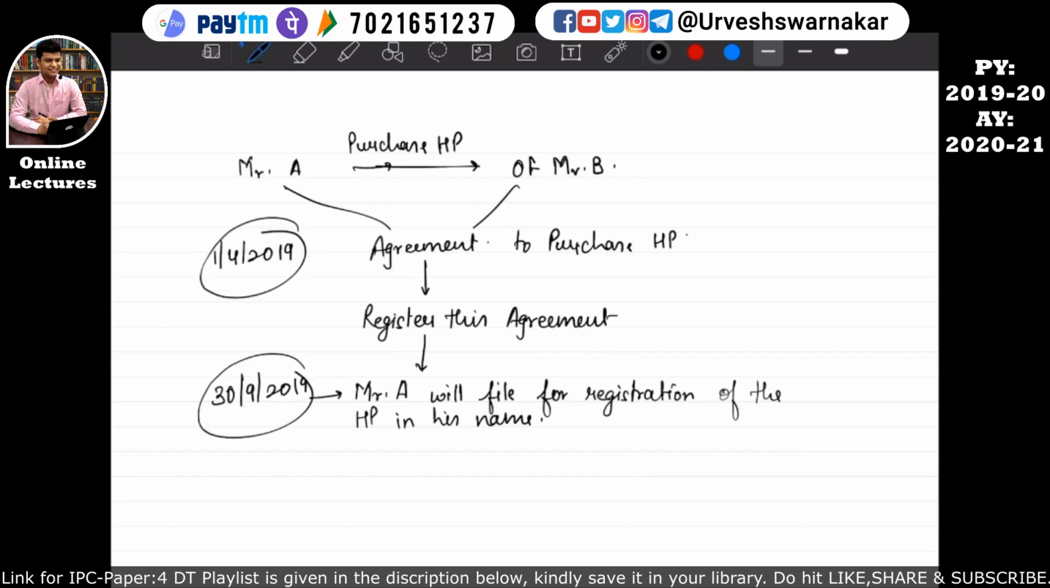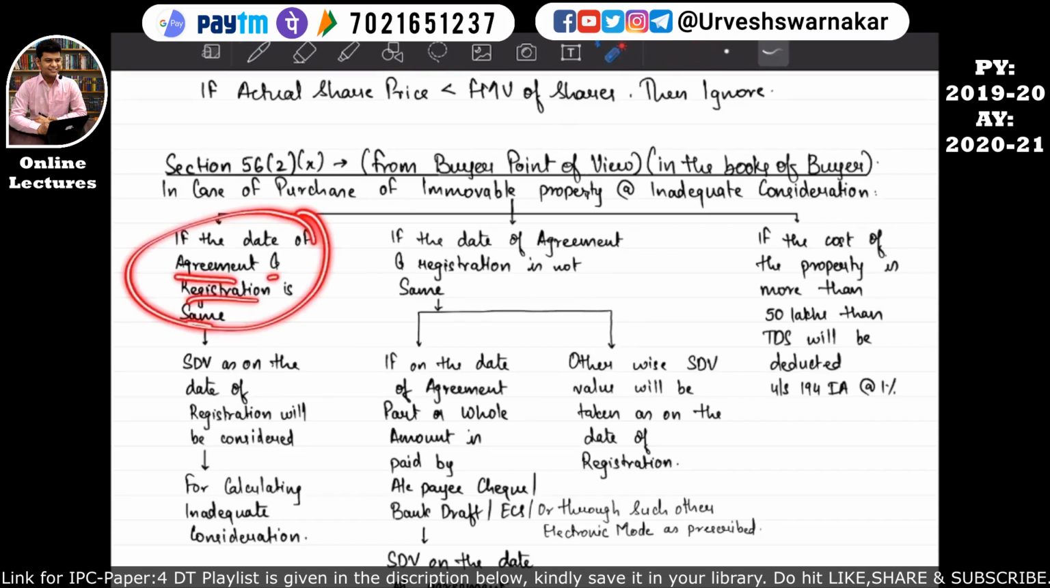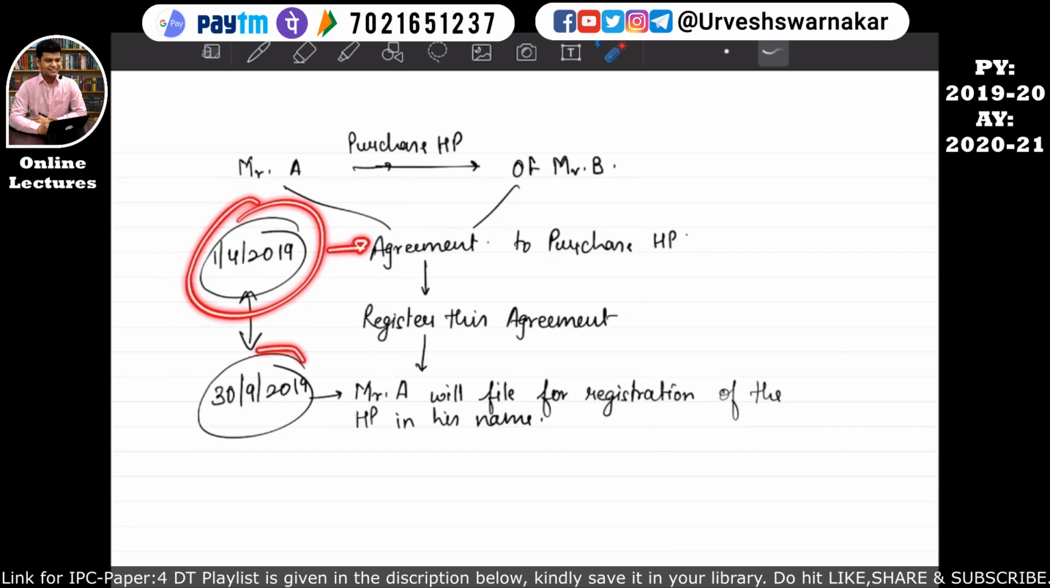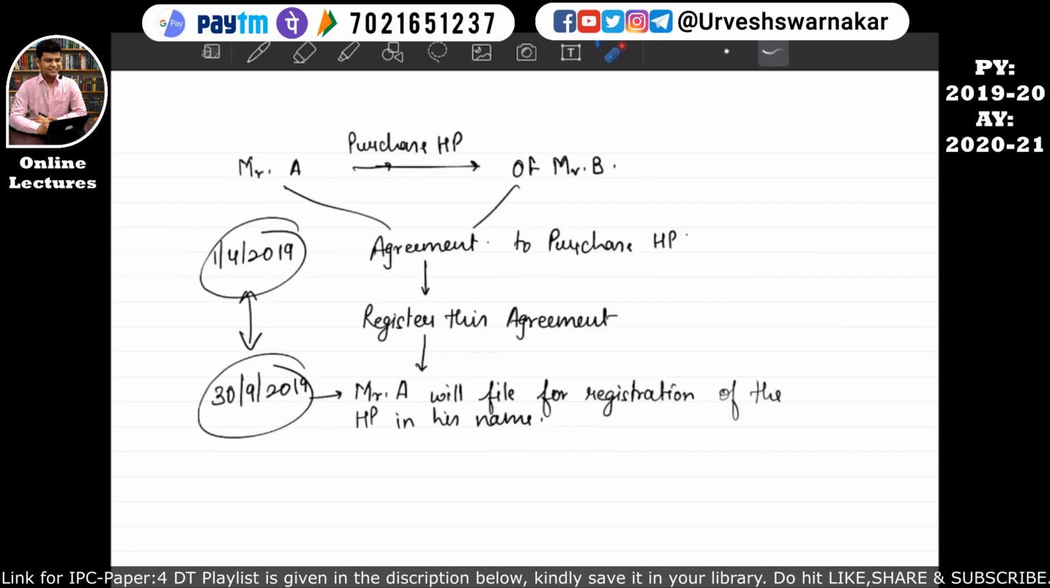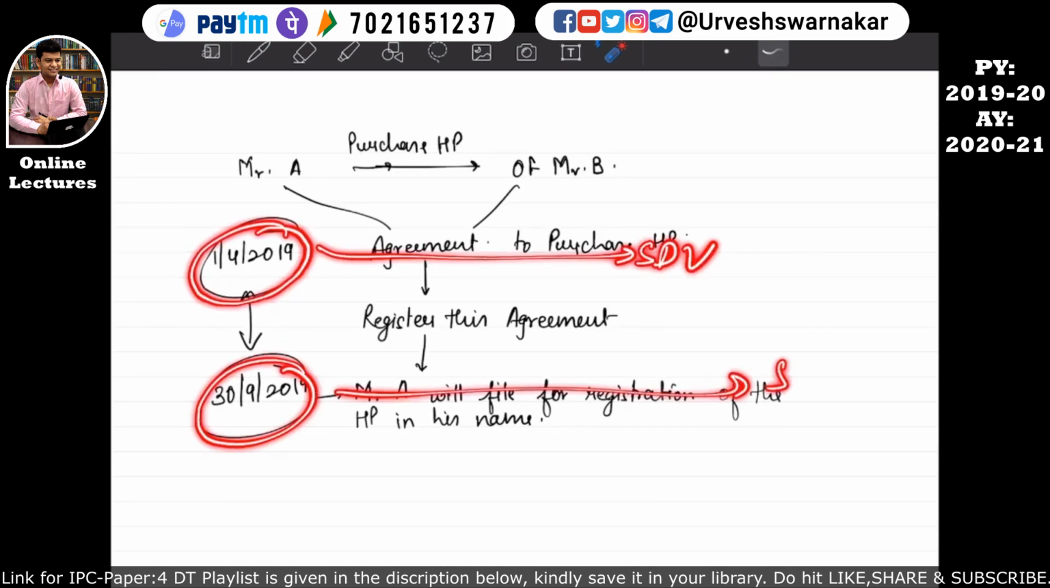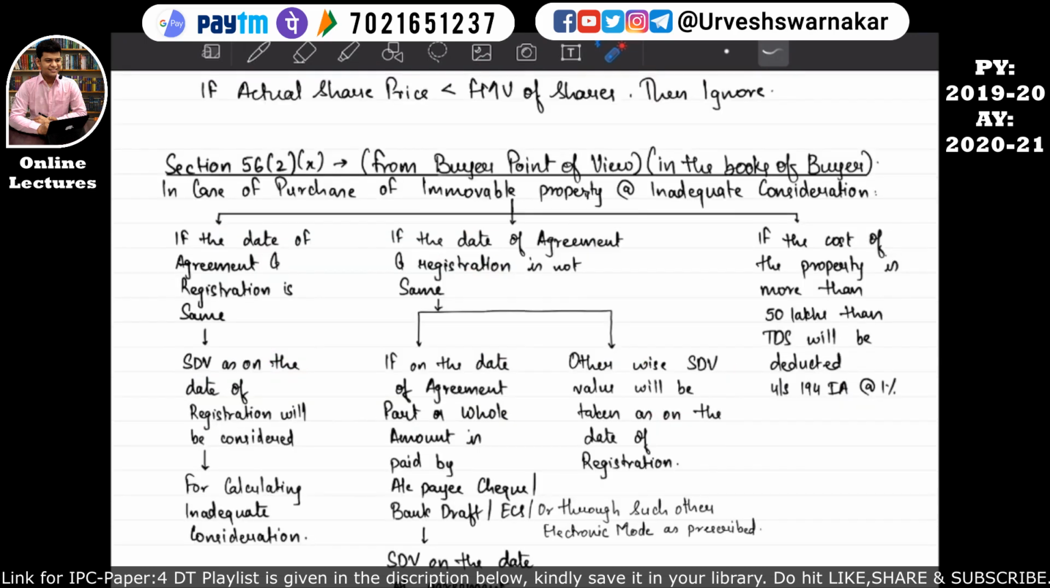So the stamp duty value can be different on both these dates. That is what is given over here. If the date of the agreement and the registration is the same, then the stamp duty as on the date of registration will be considered. But if the date of the agreement and the registration is not the same, as our example was, the date of agreement and the date of registering the property are two different dates, that is 1st April and 30th September. Since there are two different dates, which date's stamp duty value should be considered? Either the 1st April stamp duty value or the 30th September stamp duty value. So that is what we will study over here.